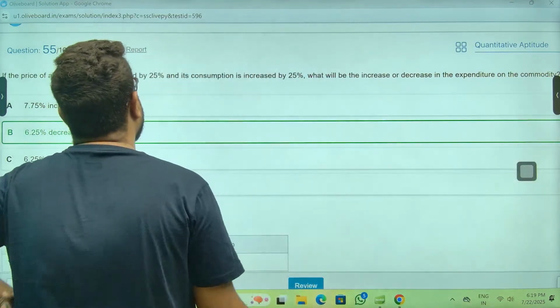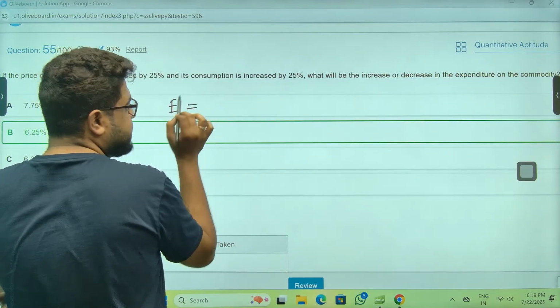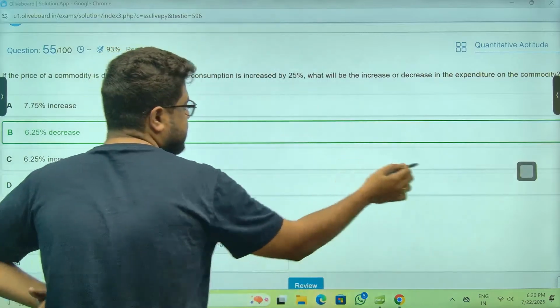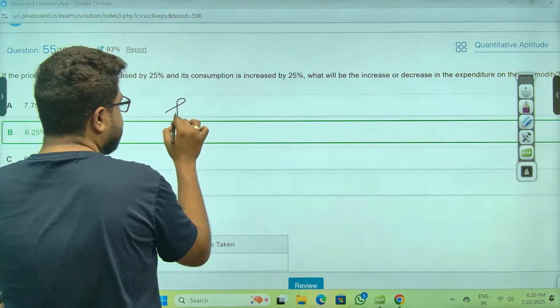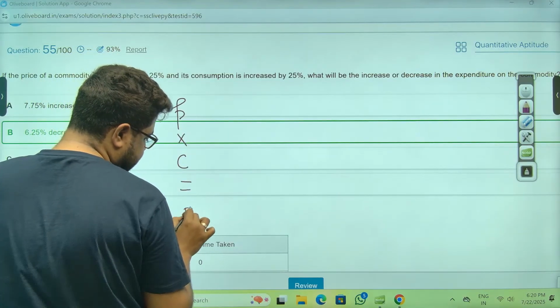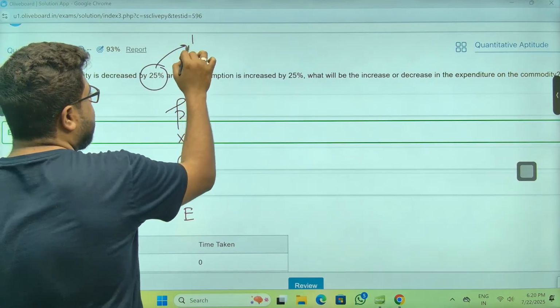Chalo, let's see, sir. So the thing is that expenditure, so price into consumption is equal to expenditure. Price decreased by 25%, meaning 1/4.